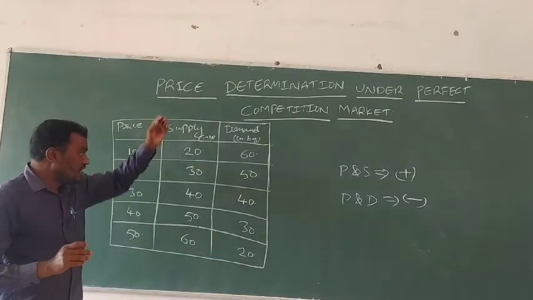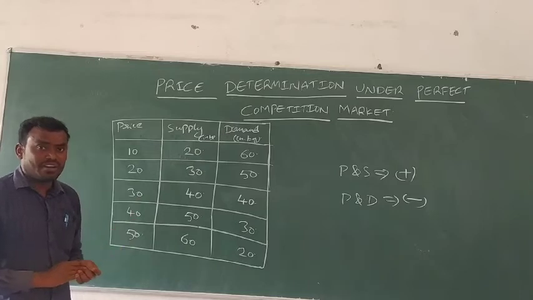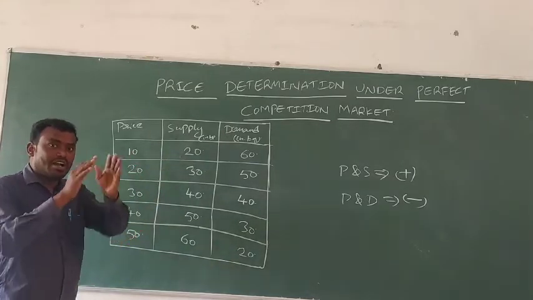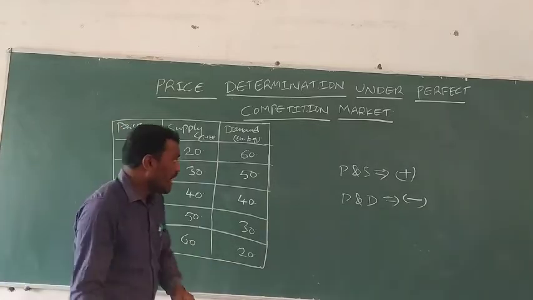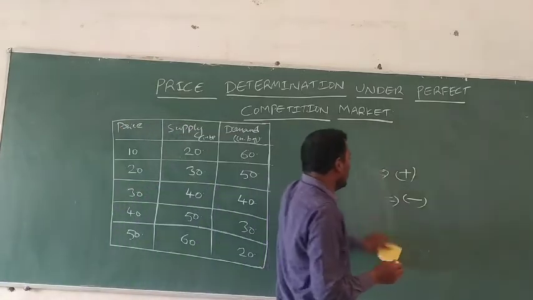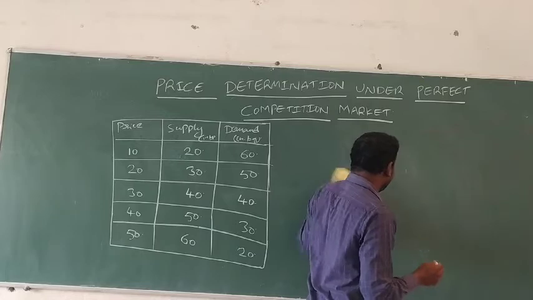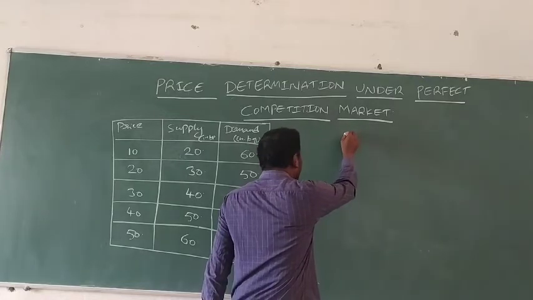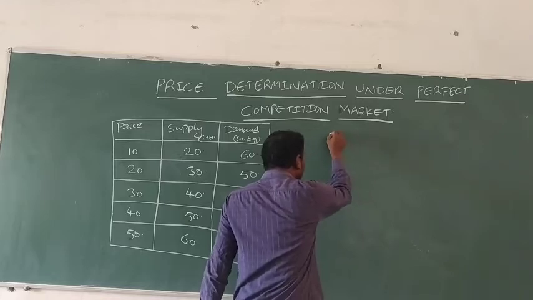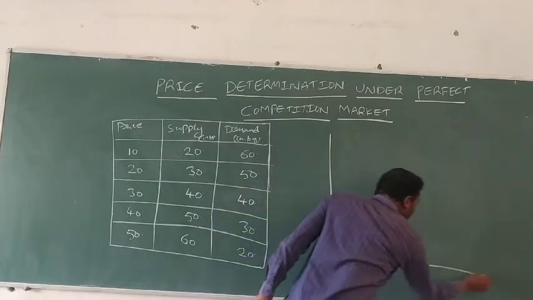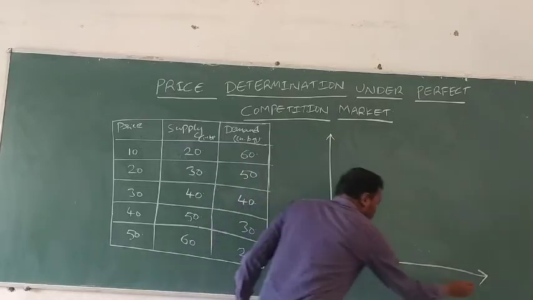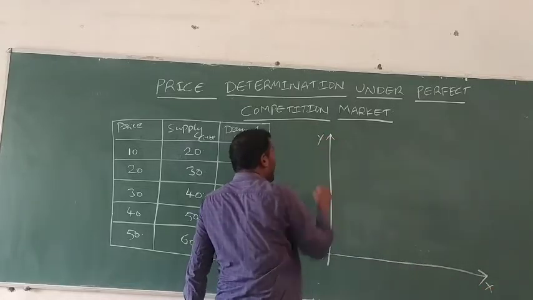In the third chapter, we have already completed the law of demand. Based on this table, now we are drawing the graph. On the graph, generally on the x axis we take the quantity of demand and supply. This is the x axis, this is the y axis.